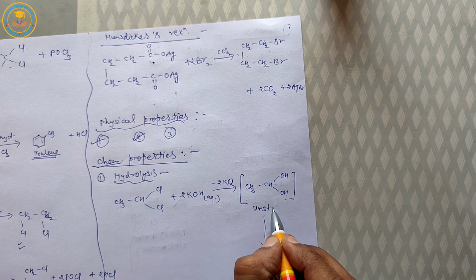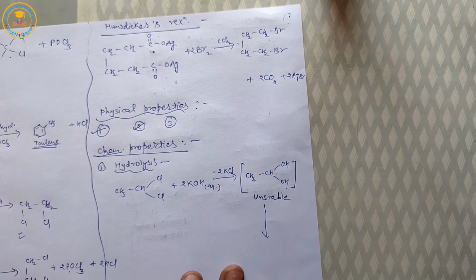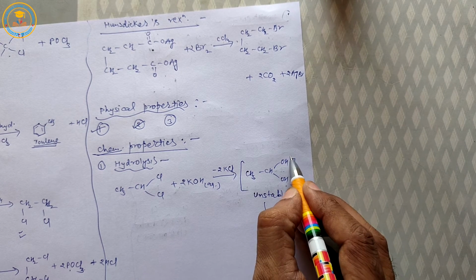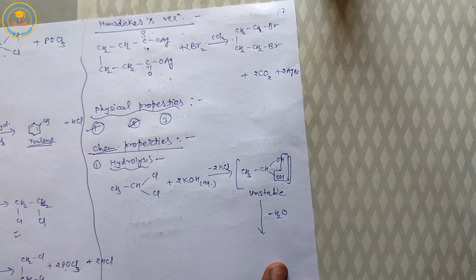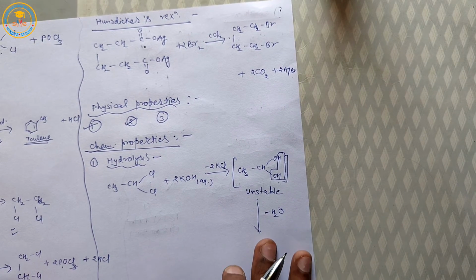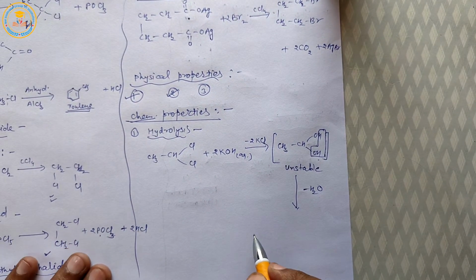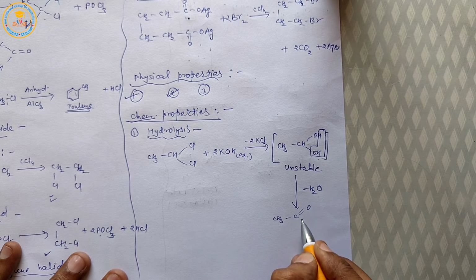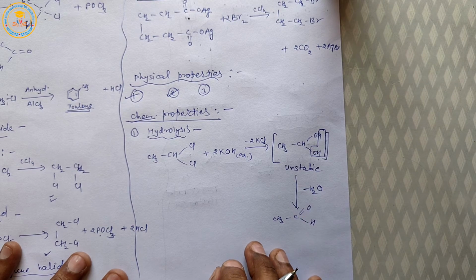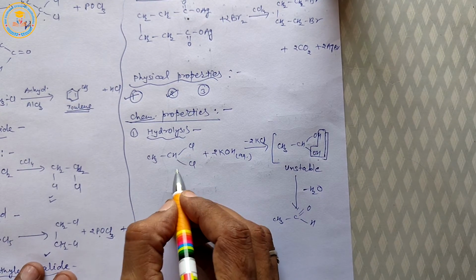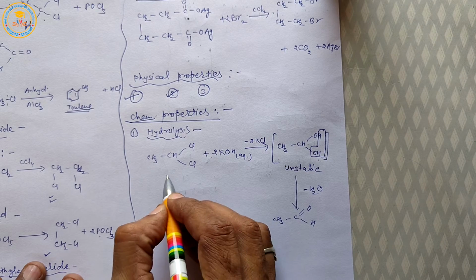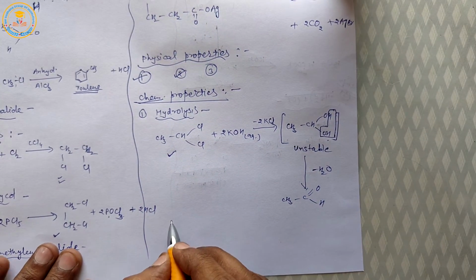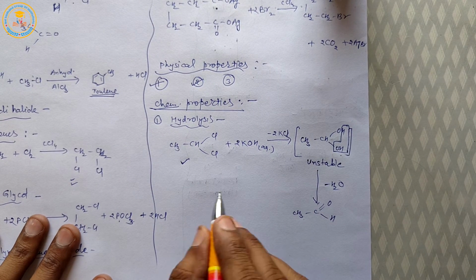It is unstable. After removing one water molecule, then carbonyl compound is formed. Here acetaldehyde is formed. Here 1,1-dichloroethane is a gem dihalide.